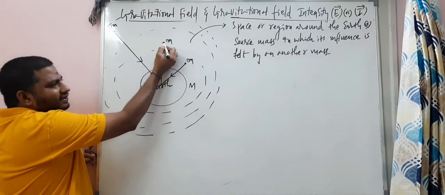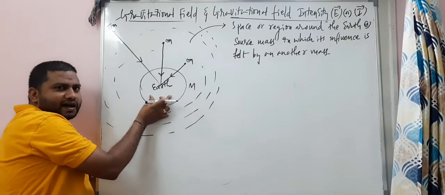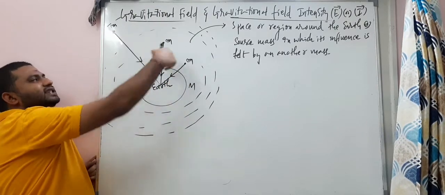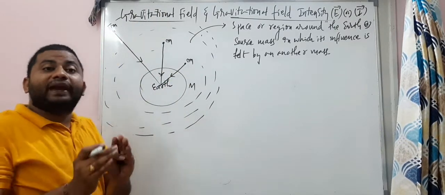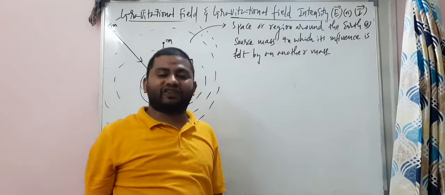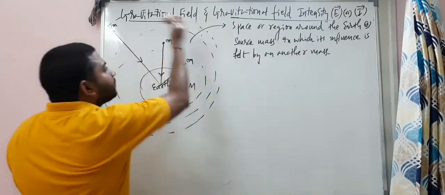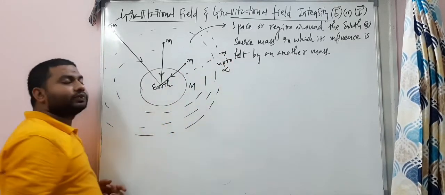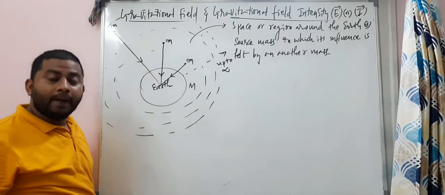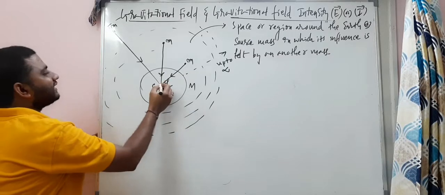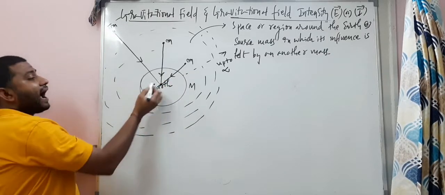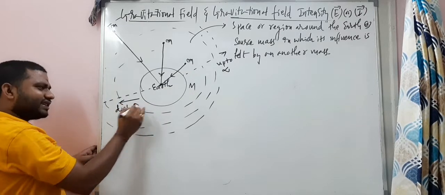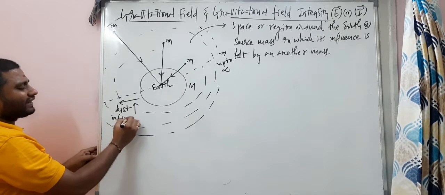Look at the interesting thing. This small mass is kept in the space around the source mass. The space up to what distance from the surface? That is an interesting point. This is the space up to infinity from the surface, my dear students. But one thing is sure, that as the distance between the source mass and the other point mass increases, the influence will decrease.